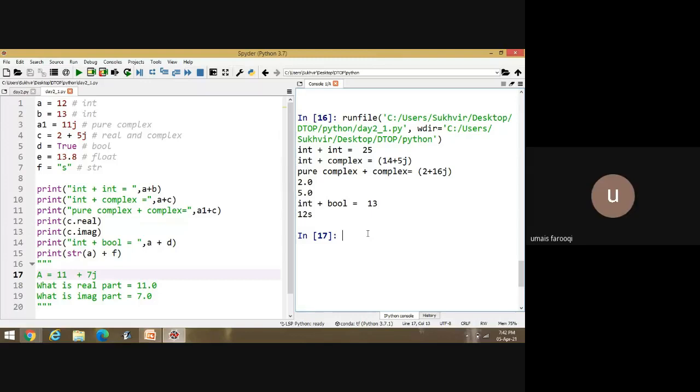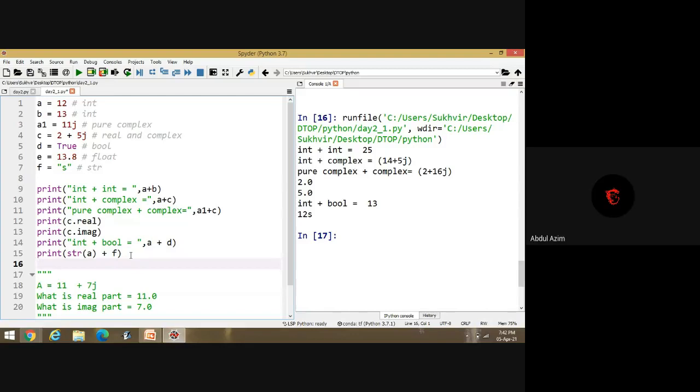Sir, how did multiplication happen here? It's not multiplication. This one is a concatenation of two strings. Yes, they concatenate with each other. Is it okay? Yes sir. This one is concatenation. I think you got my point or not? What is the problem?